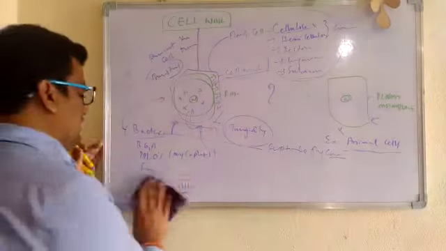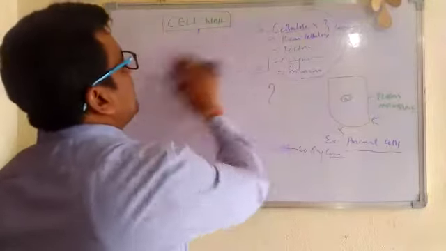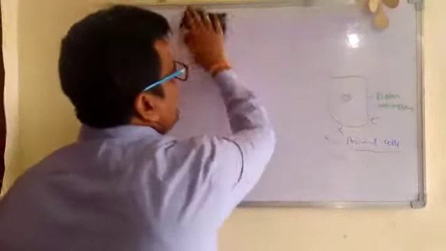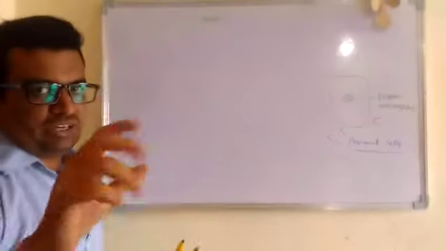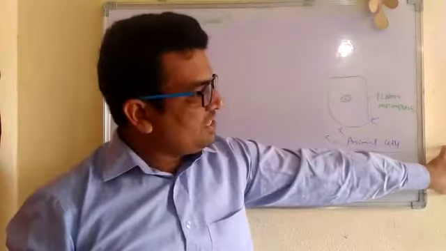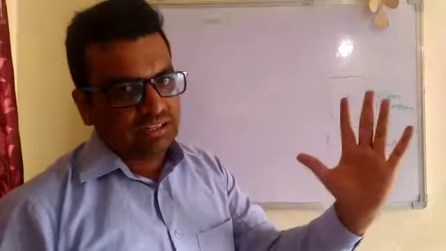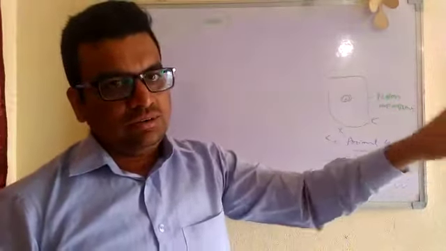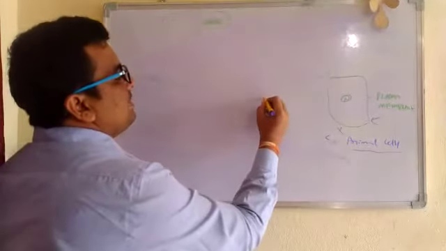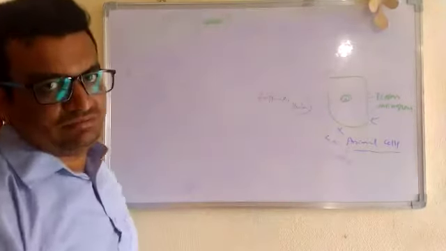Now let us try to understand the plasma membrane. What is the plasma membrane? The plasma membrane is the outer covering of an animal cell. For example, take this wall. What is this wall made up of? Bricks, sand, cement, etc. Can you walk through this brick? No, you have to enter through the door. But the plasma membrane is made up of lipids and proteins, and it is flexible, children.